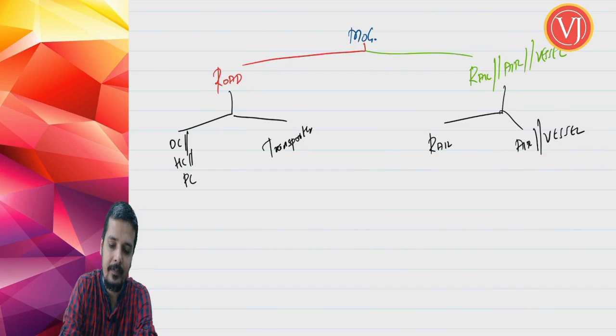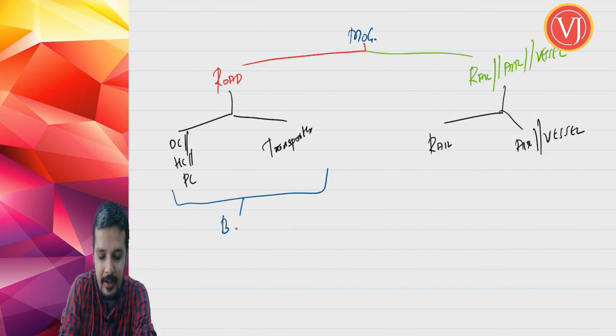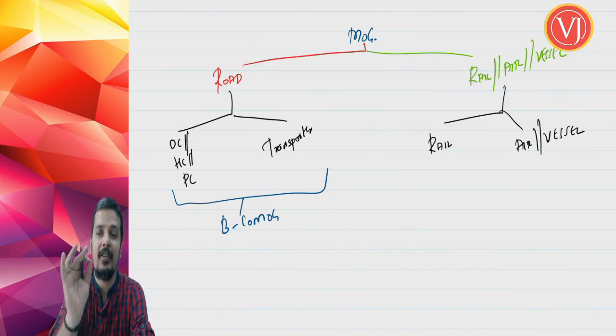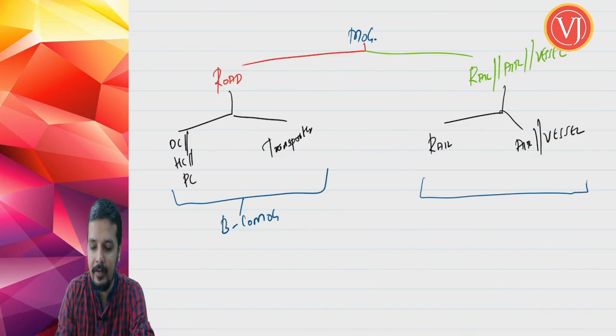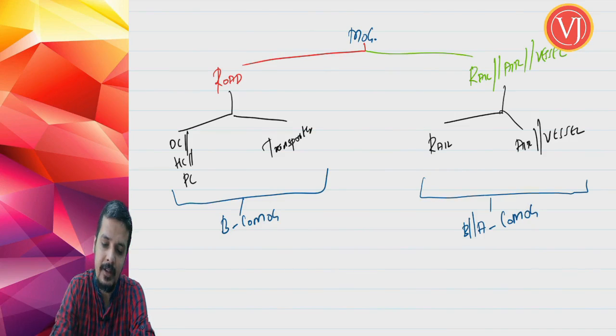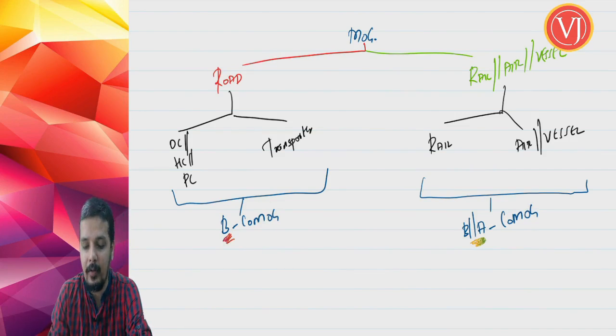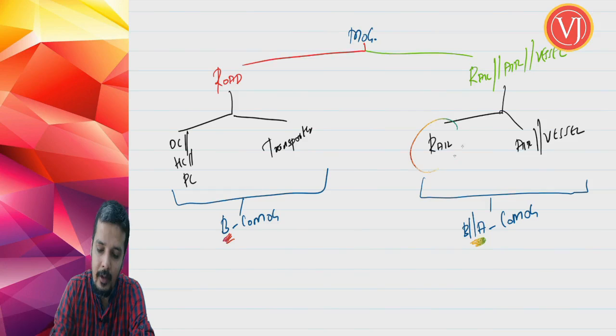If it is by road, friends, the moment it is all about by road, you should have generated e-way bill before the commencement of movement of goods. Before the commencement started, generate e-way bill. If it is by rail, air or vessel, you can generate e-way bill before or even after the commencement of movement of goods. Right, that was a special point. So that is a relaxation when you talk about rail, air or vessel. Now a special point only about rail.